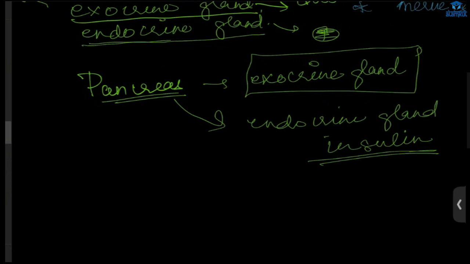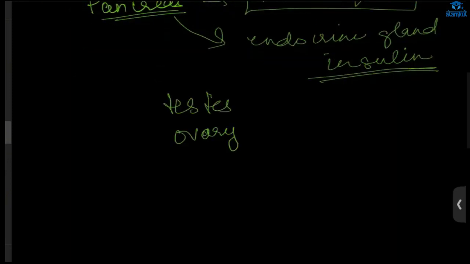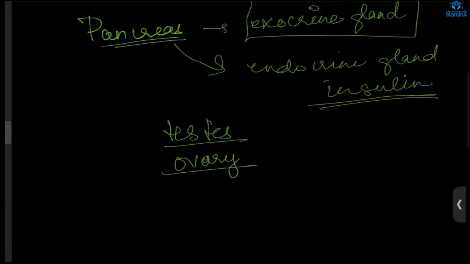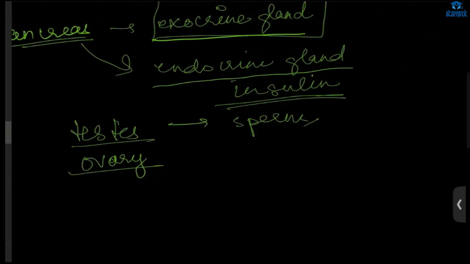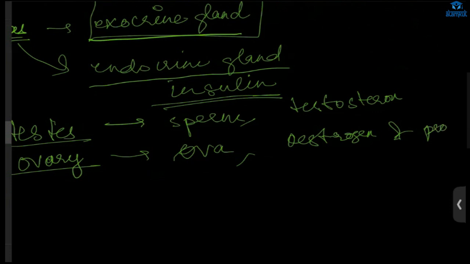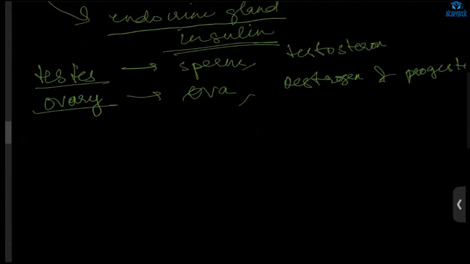One more thing: the testis and ovary. Both of these also do two types of work, exocrine gland work and endocrine gland work. How do they do the exocrine work? The testis secretes sperm. For endocrine, what do they secrete? The hormone testosterone. And the ovary releases ova, and secretes which hormones? Estrogen and progesterone.